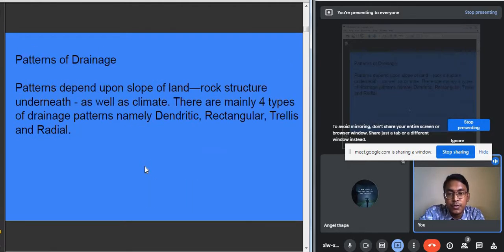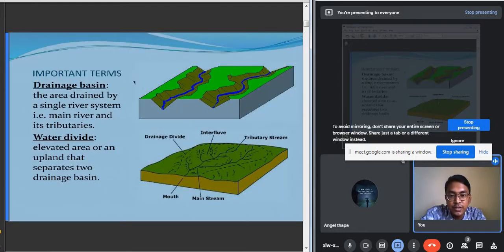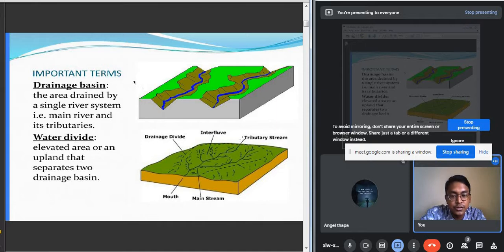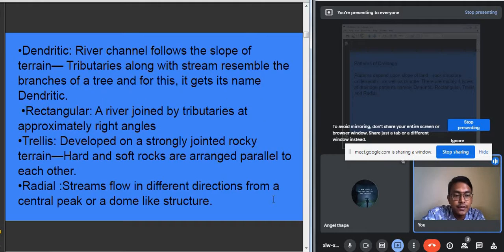Before I proceed to the drainage patterns, once again I want to show you here, in the second picture, the one showing the drainage divide, interflow, tributary system and all. Here you see that the main river is flowing towards the ocean, and it is joined by many rivers, and it is forming different shapes actually. So these different shapes are actually the drainage patterns. The 4 different types are the dendritic, rectangular, trellis, and the radial.